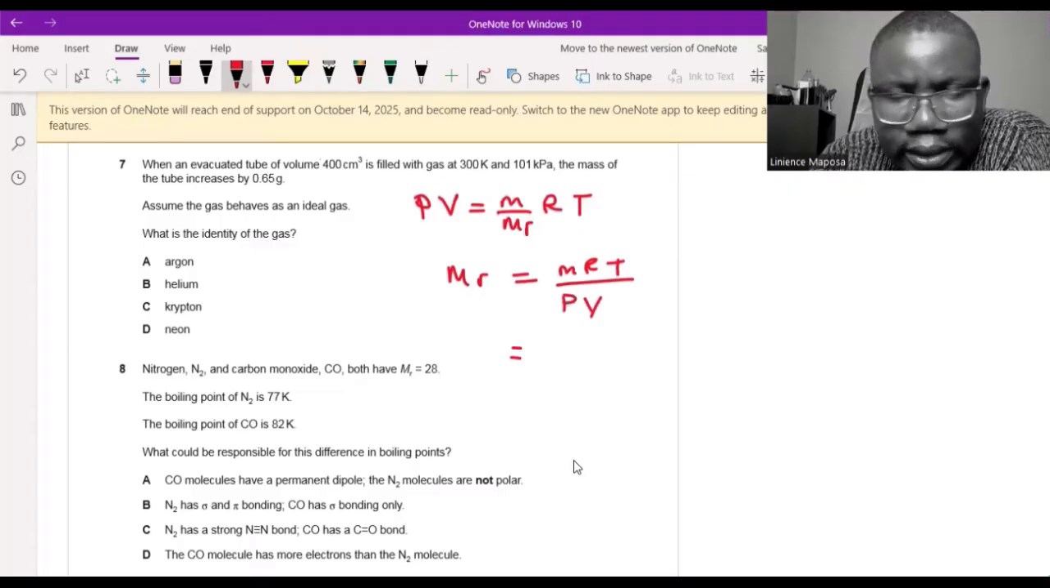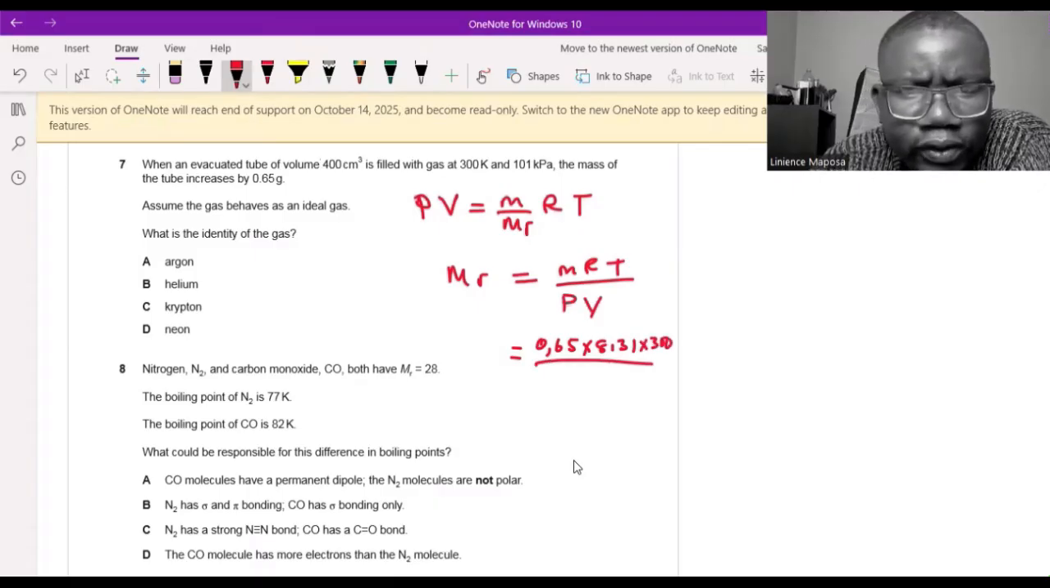And I need to use the correct units. So 0.65 times the gas constant, 8.31, times the temperature in kelvins, which is 300, and this divided by the volume. Okay, so the volume is 400.